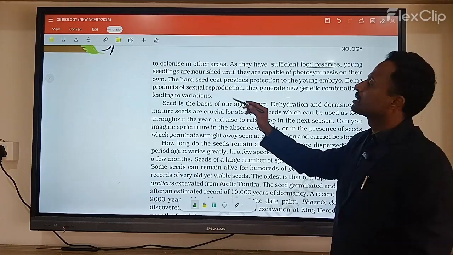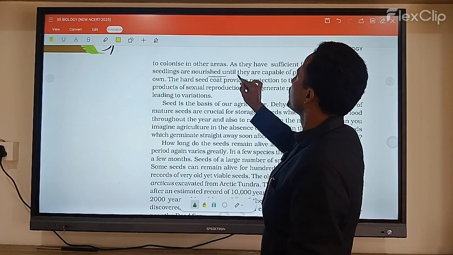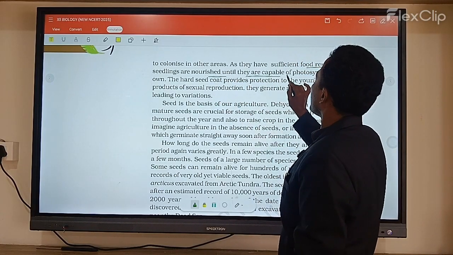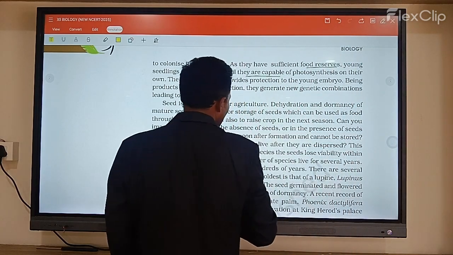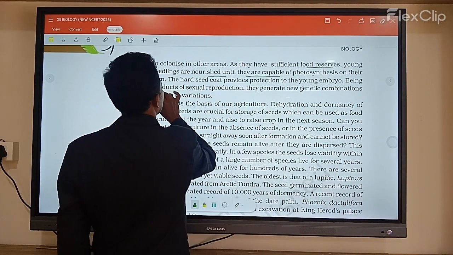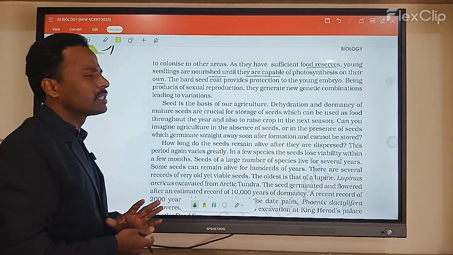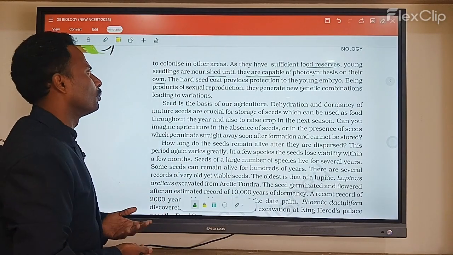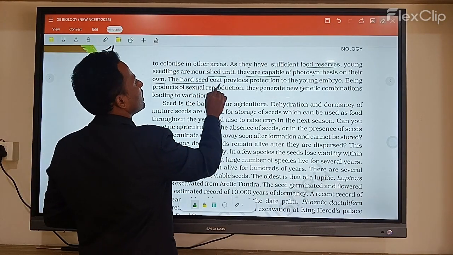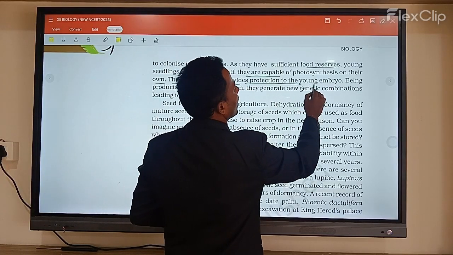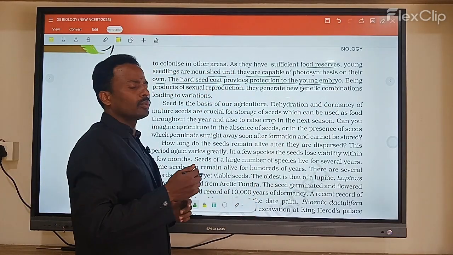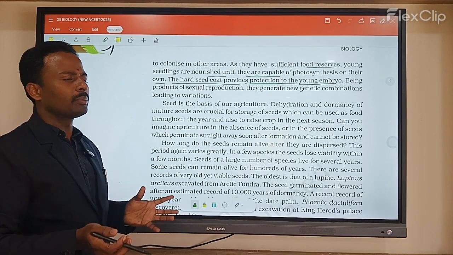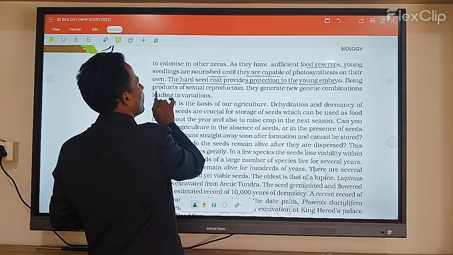Since seeds have food reserves, young seedlings are nourished until they are capable of photosynthesis on their own. Once the photosynthetic pigments are present, they prepare their own food material. The hard seed coat provides protection to the young embryo.